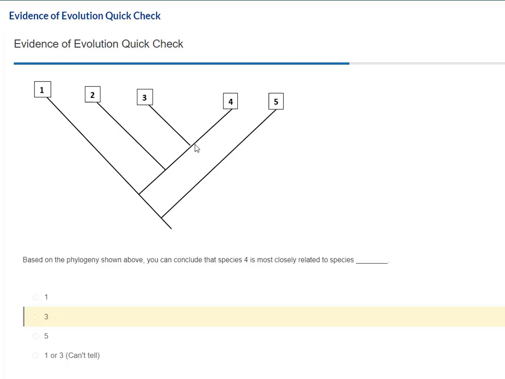You'd have to go down the evolutionary tree here to this species, and then you'd have to go back to this species and then go here. So yeah, they're more closely related just by looking at the picture, but you have to look at the branch points and see how far back you would have to go to find a common ancestor between 4 and 5. And you got to go like all the way back here. This is really old. This one is more recent. It's closer on the tree. So 3 is the correct answer for this one.